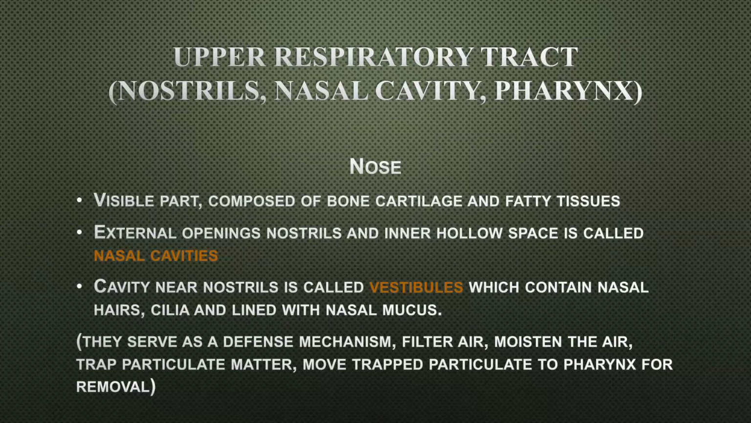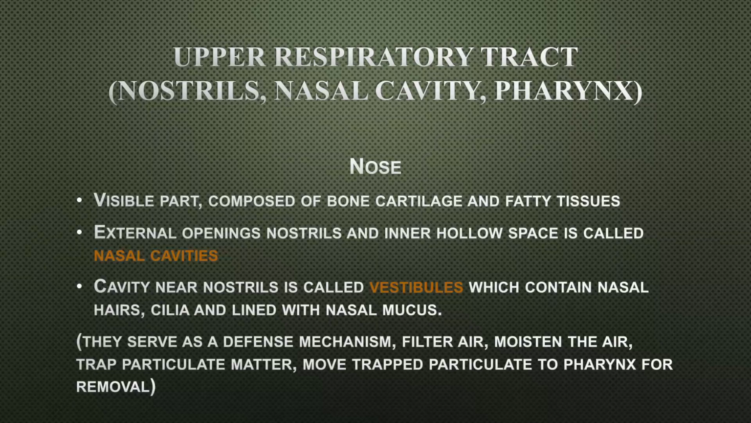The nose is the only visible part of your respiratory system. It is composed of bones, cartilage and fatty tissues. Its external openings are called nostrils, and its internal hollow spaces are known as nasal cavities, which are separated from each other by the help of septum. The cavity near the nostrils is called vestibules, which contain a network of hairs. Both the nostrils and nasal cavities are lined by mucous membranes along with the cilia.